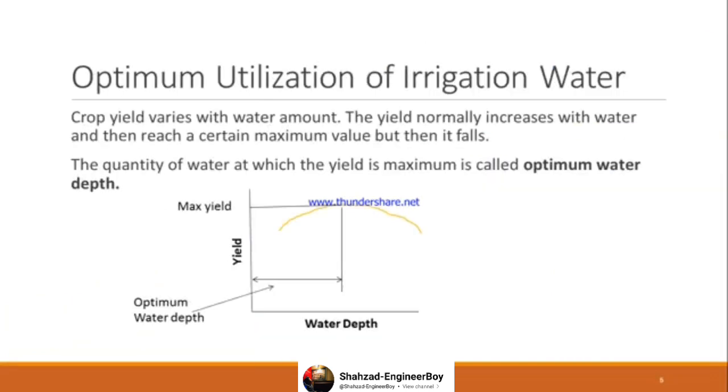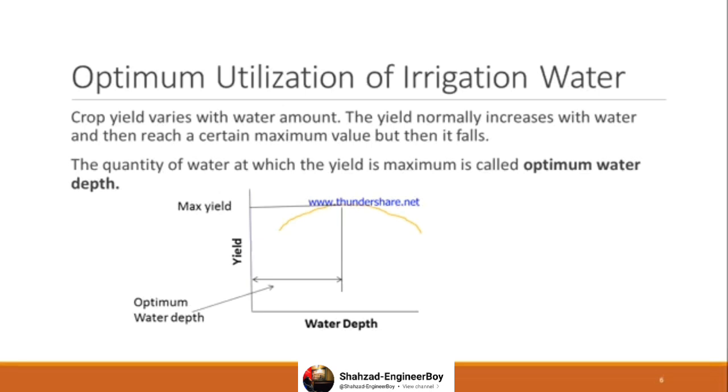Optimum utilization of irrigation water. Crop yield varies with water amount. The yield increases with water. As soon as you increase the water, you get more crop. A stage comes when the opposite starts happening. What? The point is that when you keep on increasing water, the production falls.